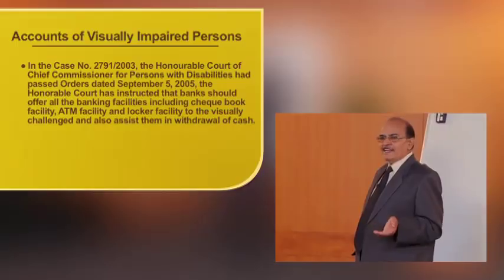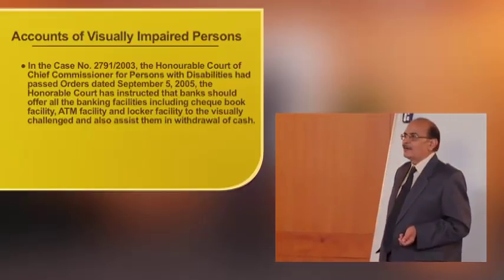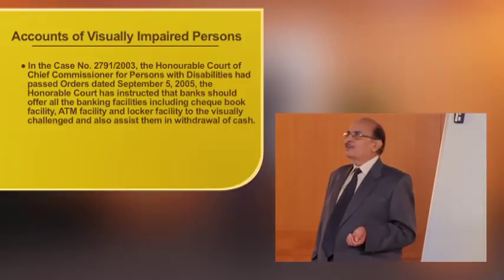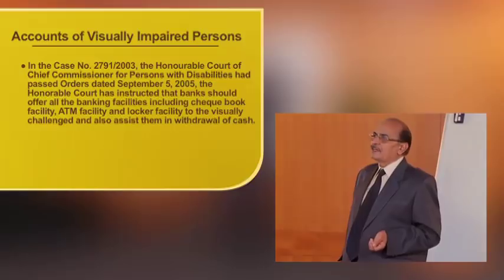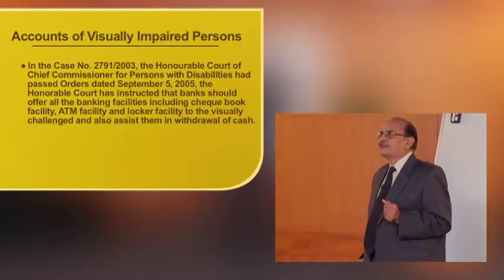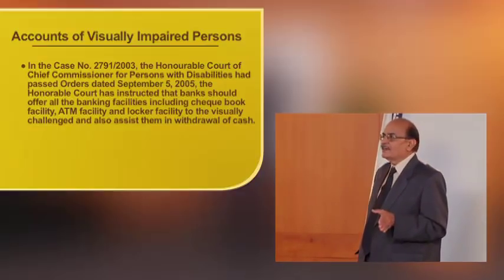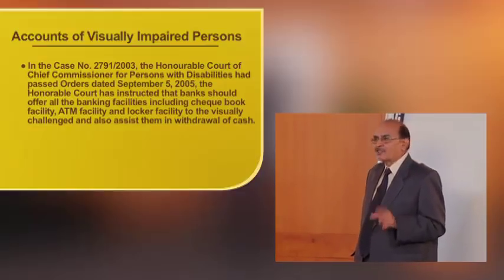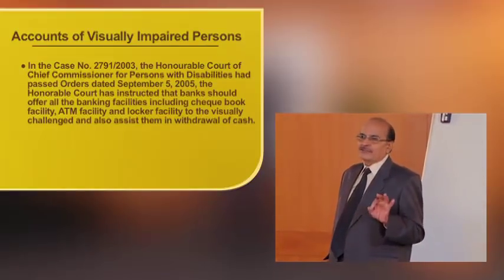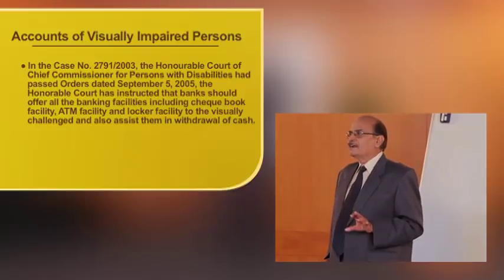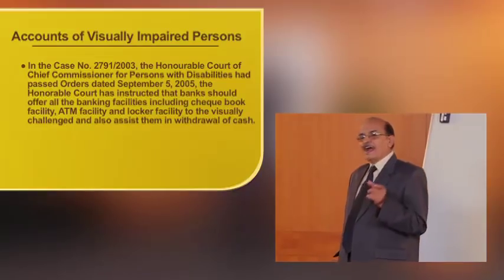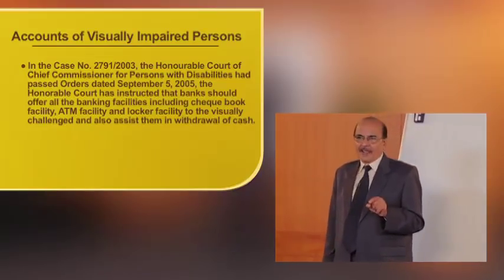But in a recent case, case number 2791/2003, the Honorable Court of Chief Commissioner for Persons with Disabilities passed an order on September 5th, 2005, and has instructed the banks that the bankers should offer all banking facilities, including issuance of a checkbook, ATM facility, locker facility to the visually challenged persons and assist them in withdrawal of cash.